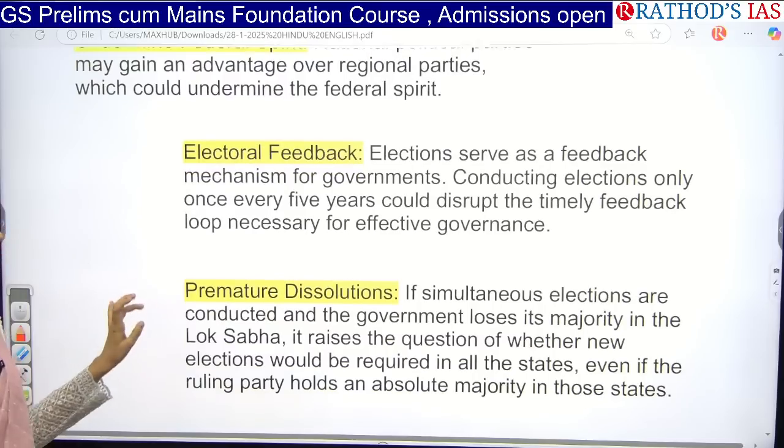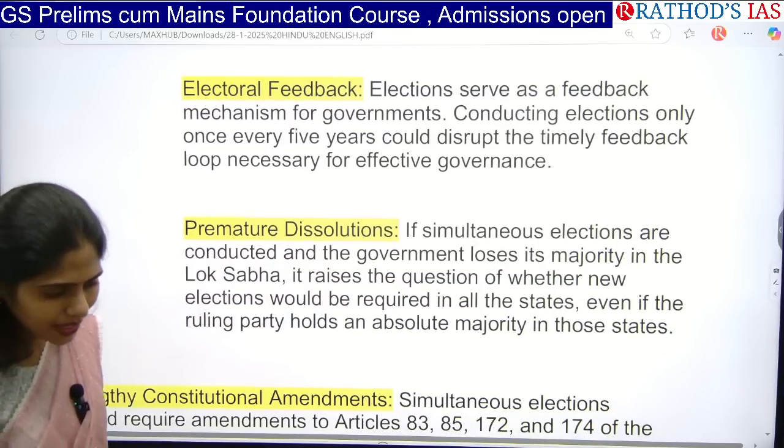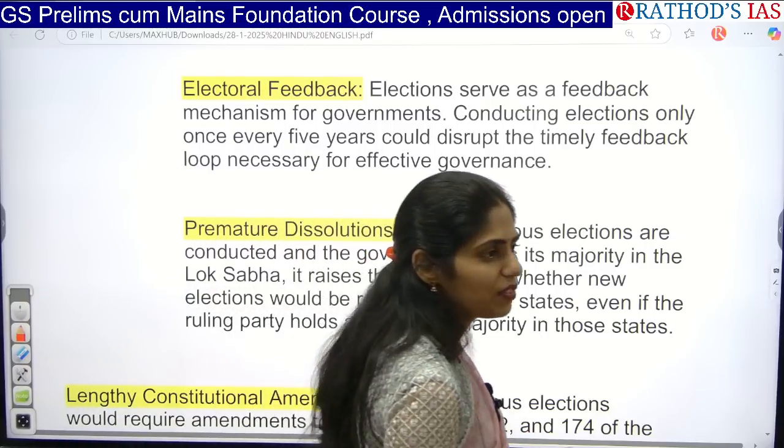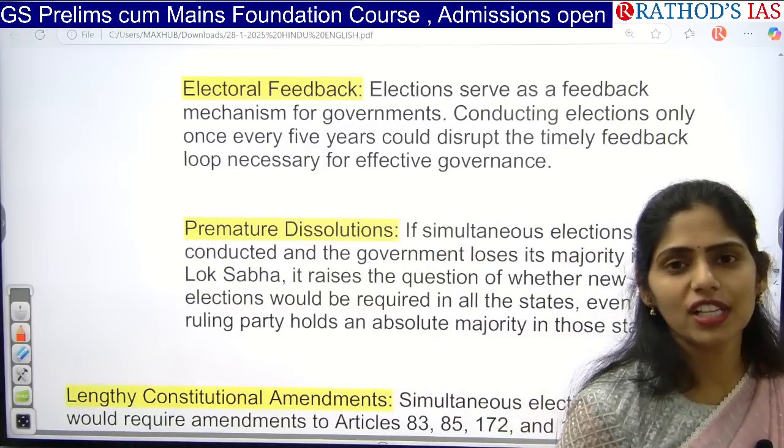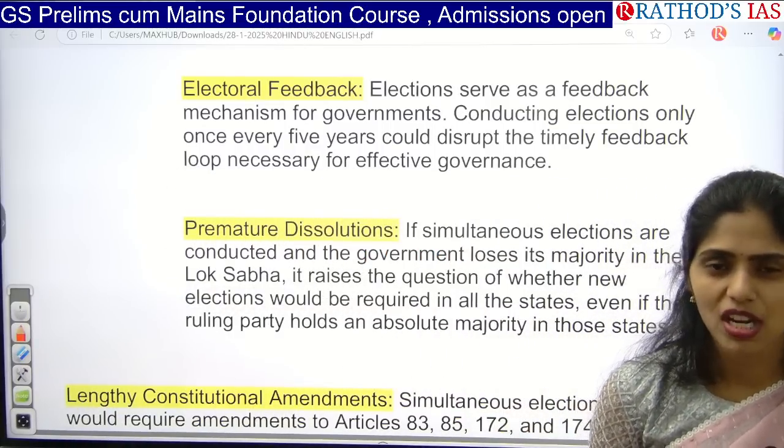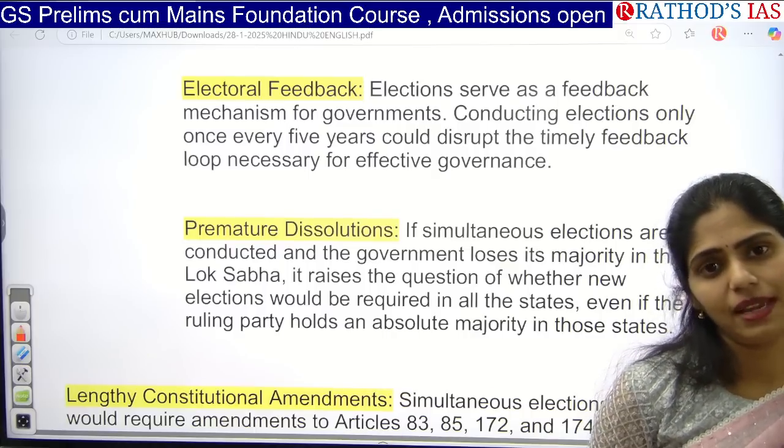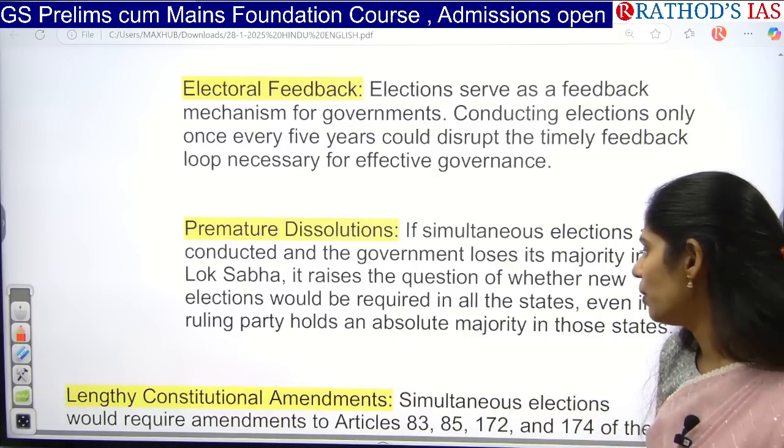And this one here is, sometimes if you're going for simultaneous elections, if there is no stability in the government which formed in the state, that will go and that will dissolve if a no confidence motion is passed. At that time again we can't come up with the simultaneous election. So this is also one important problem.